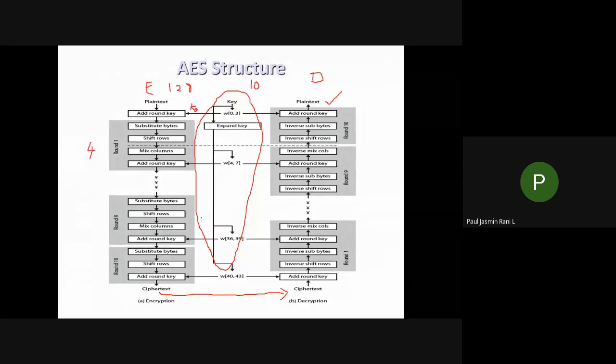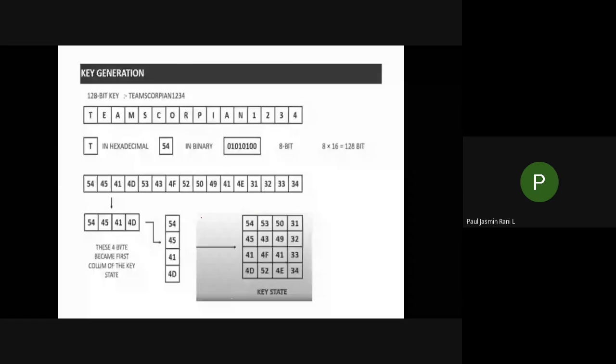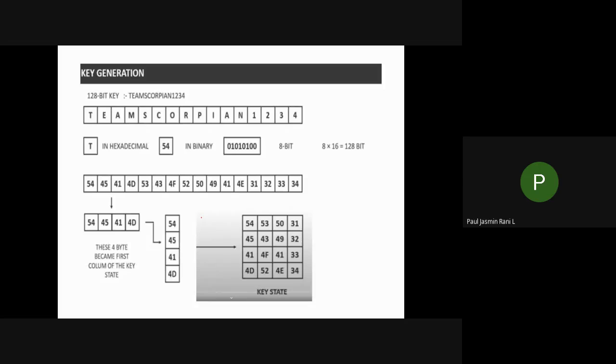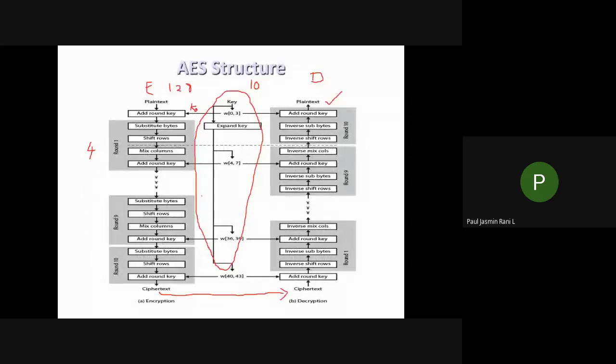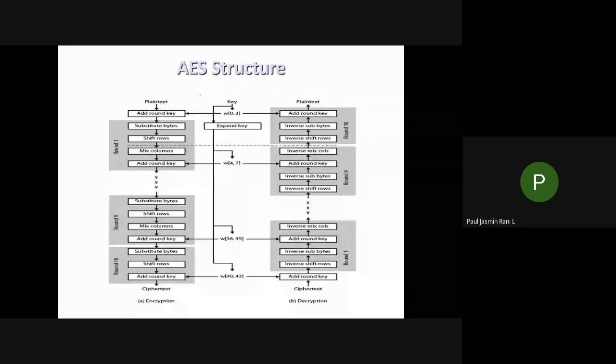So we are going to take one example. First, we are going to consider key generation. This part you are going to concentrate on, that is key generation. I'm going to explain this key generation first. How many keys do you have to generate? You have to generate 10 keys.